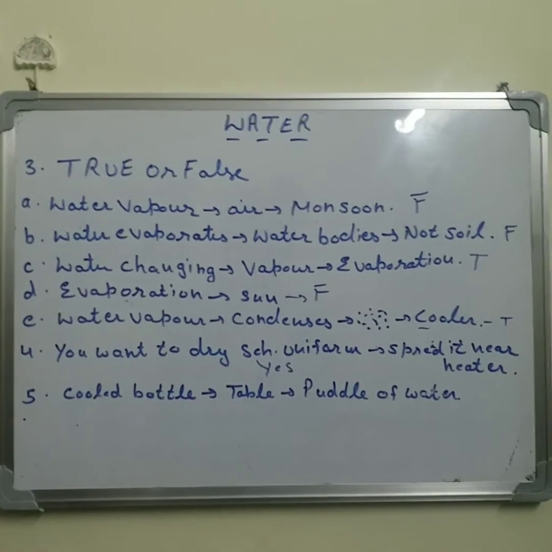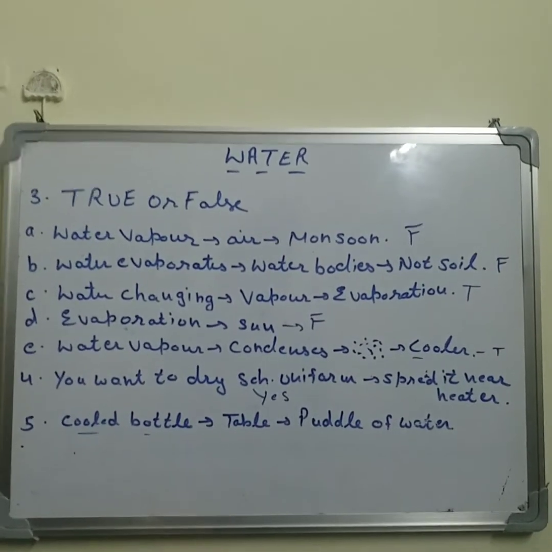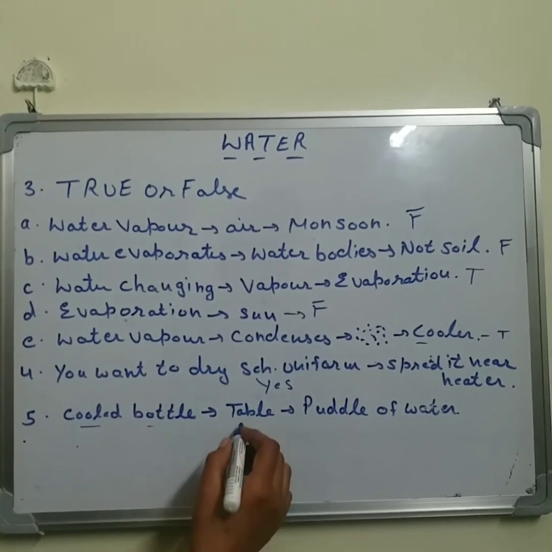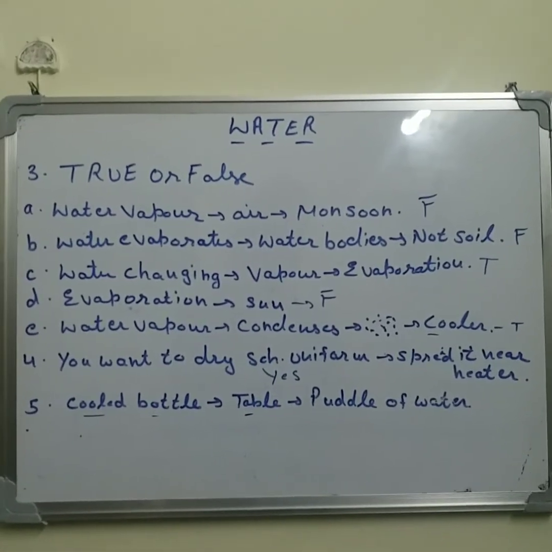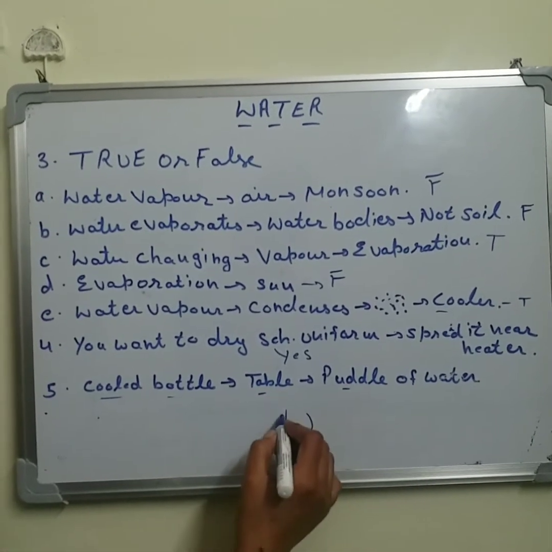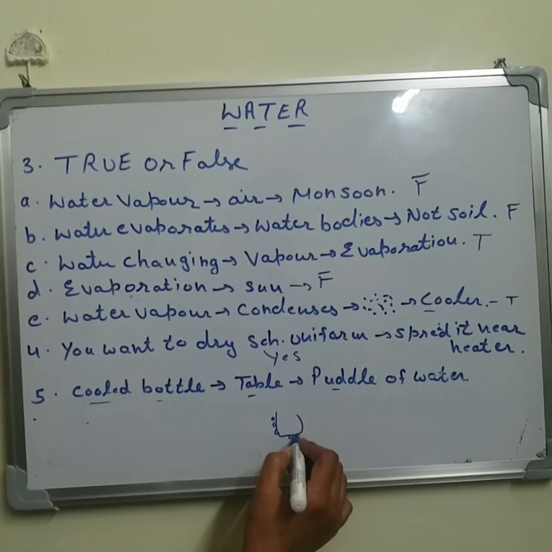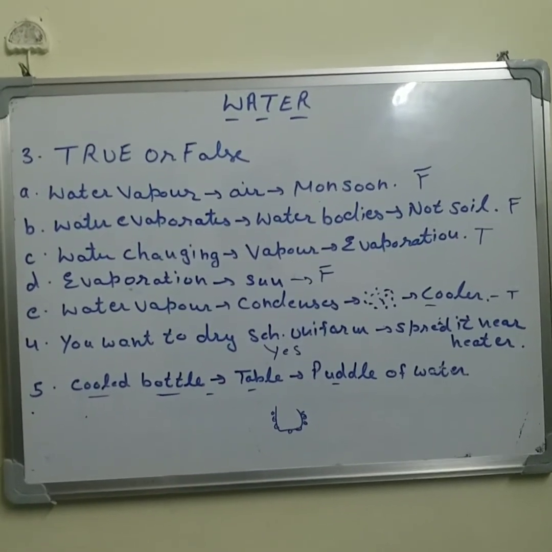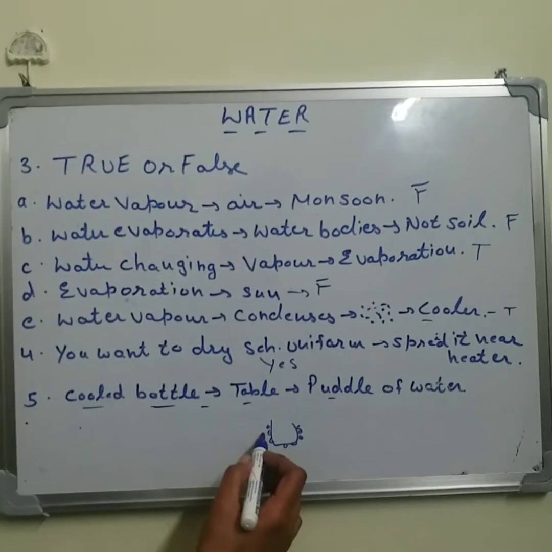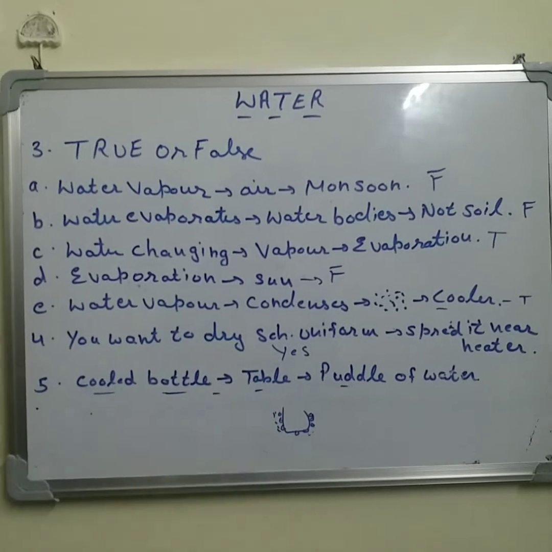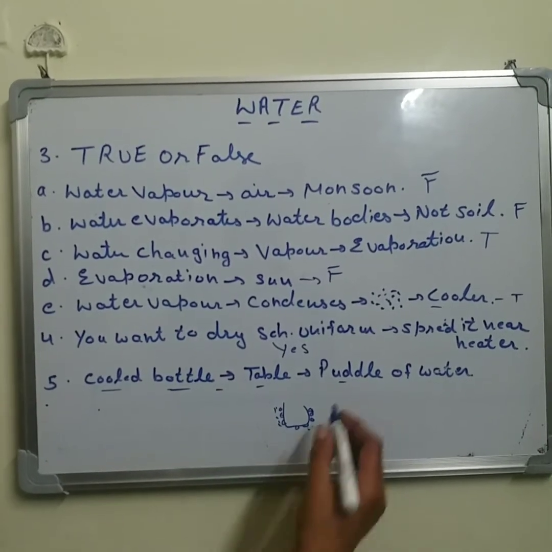Now the next one for you. Just take a cold water bottle from the refrigerator, place it on a table. After some time, you will see puddles of water, drops of water on the outside surface of the glass or the bottle. Can you tell me why? Yes, you are able to see these water droplets due to the process of condensation.